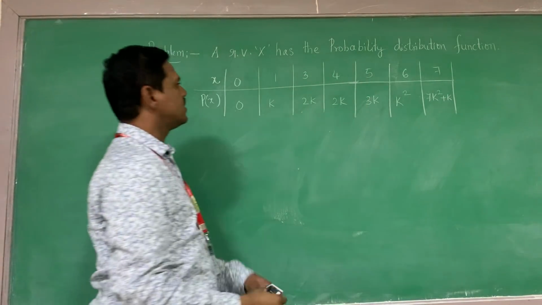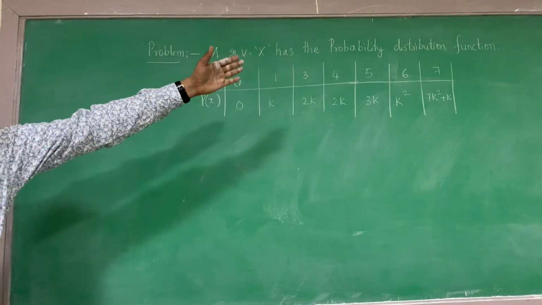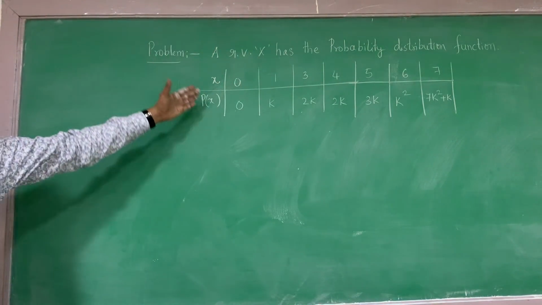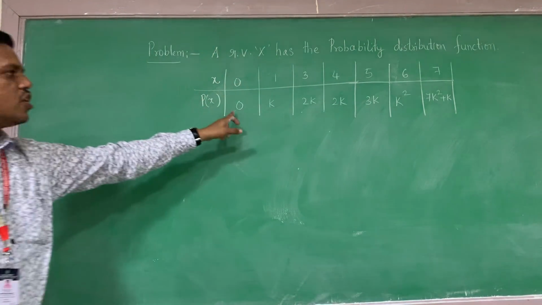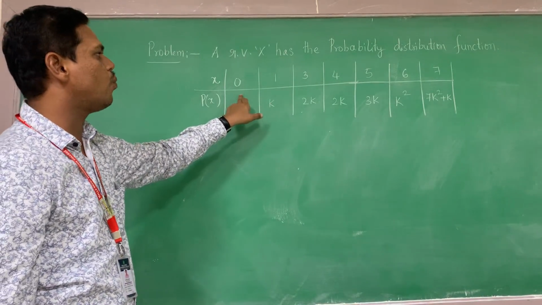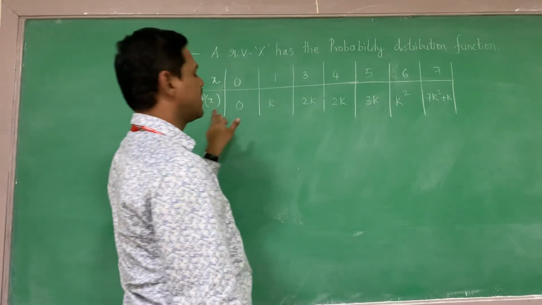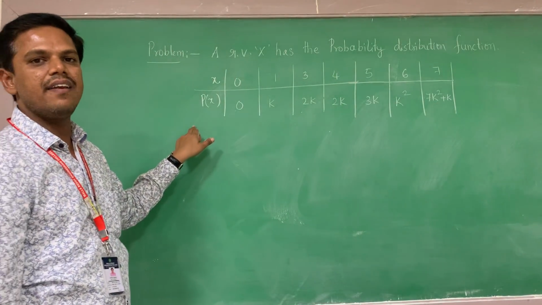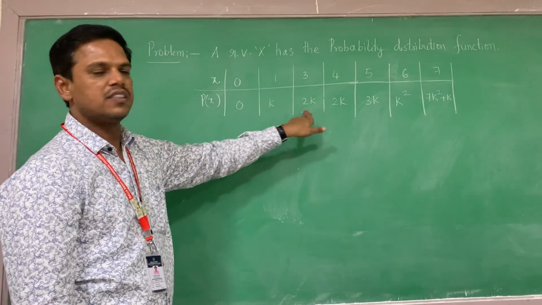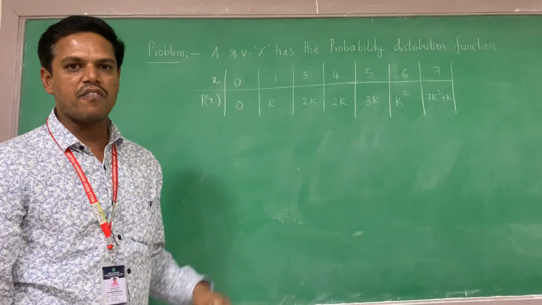Therefore, what is the question saying? A random variable X has the probability distribution function. For how many values is it distributed? 0 is there, 1 is there. If you want, you can count: 1, 2, 3, 4, 5, 6, 7. There are totally 7. Therefore, it means i is from 1 to 7. That's why it is countable, and that's why it comes under the discrete type of random variable.